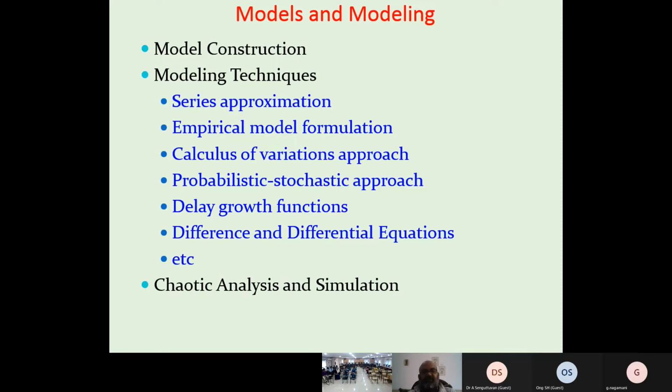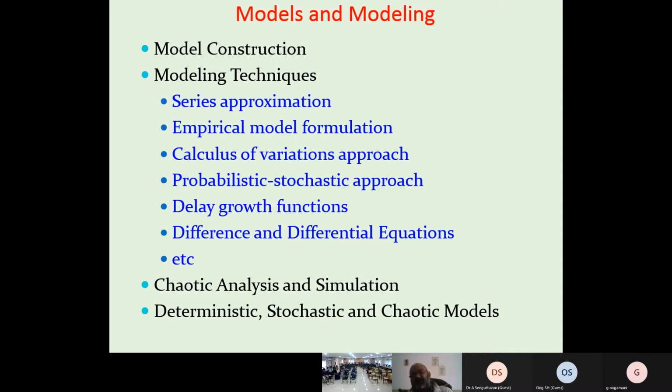Here we have something more, that is chaotic analysis and simulation. We apply chaos theory and we also do simulation in mathematical modeling. And also we see deterministic, stochastic and chaotic models in this modeling. And the last one is fractal modeling. I will also show you the fractal modeling. Nowadays people are using fractals to visualize things, and whatever model you have, you don't need to change your model. Just inside it, we will see when fractals are possible.